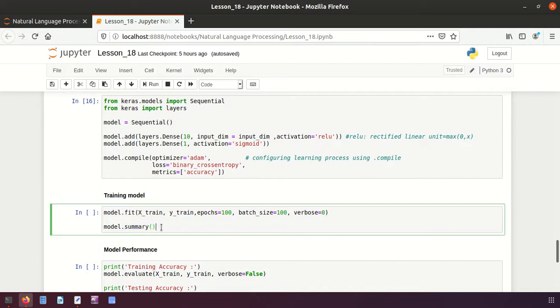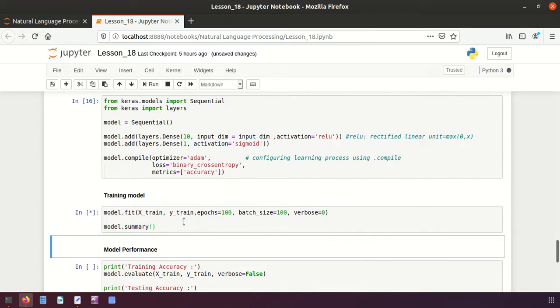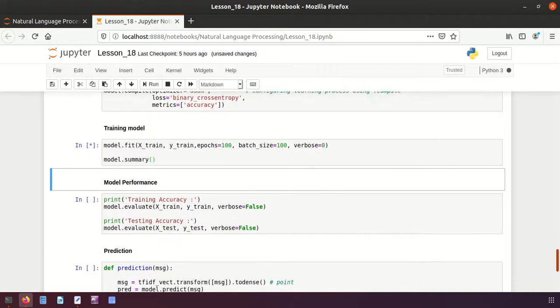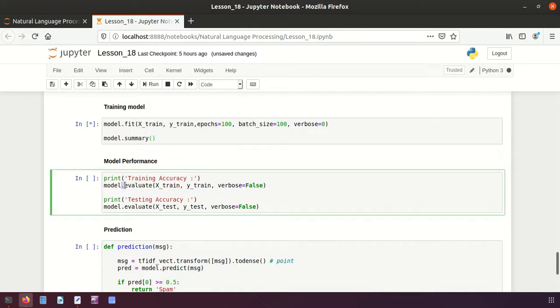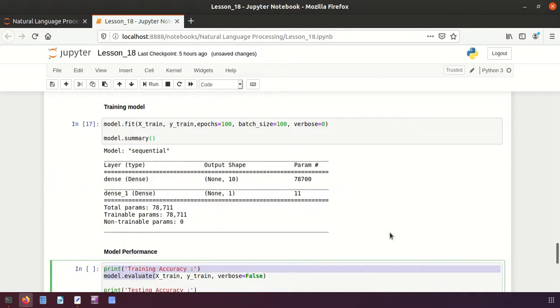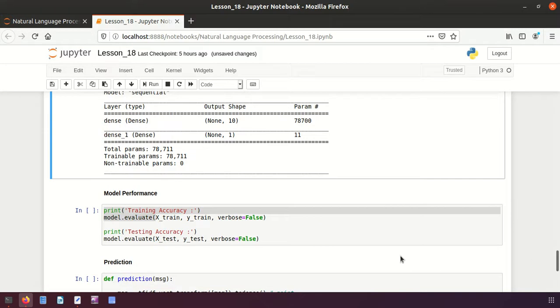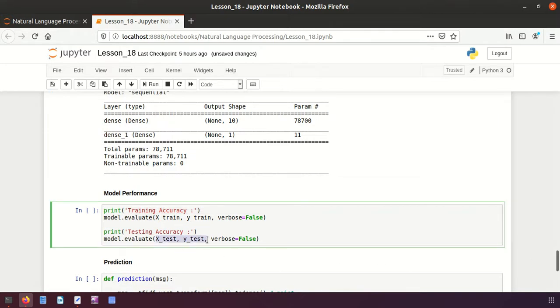This function will return the summary of what we have done here. It is taking some time. It depends on the processor and also the size of the data you have, so it will take time, and then you will see the result after that. And then model performance. Here we will call a function called evaluate, and then we can calculate the accuracy of the model, the accuracy for training data and the accuracy for testing data, that we can see.